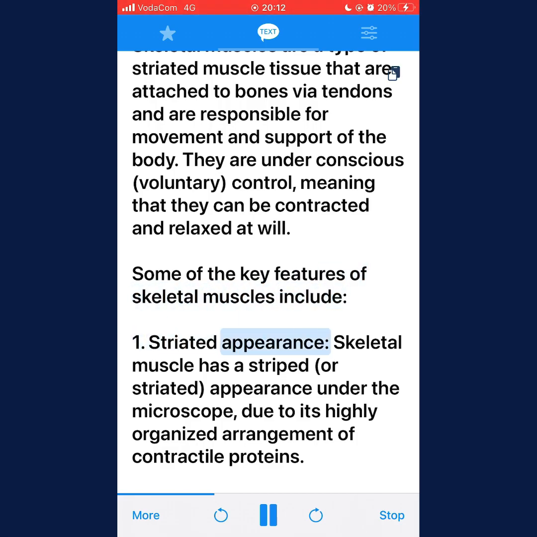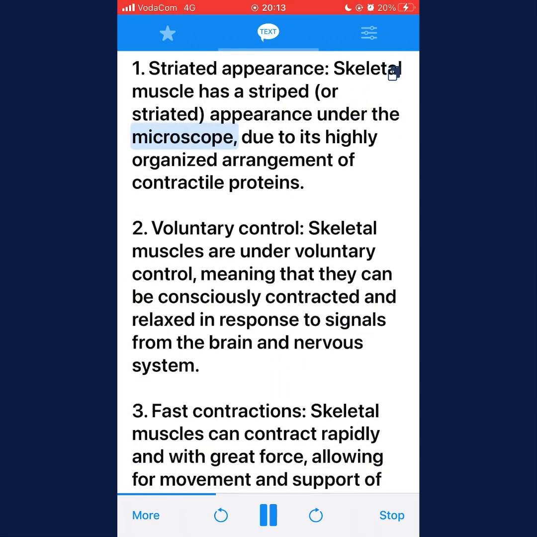Striated appearance. Skeletal muscle has a striped or striated appearance under the microscope, due to its highly organized arrangement of contractile proteins. 2. Voluntary control. Skeletal muscles are under voluntary control, meaning that they can be consciously contracted and relaxed in response to signals from the brain and nervous system.